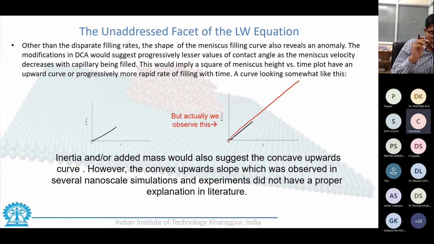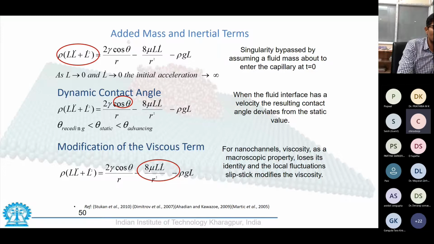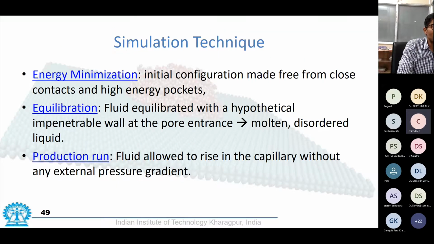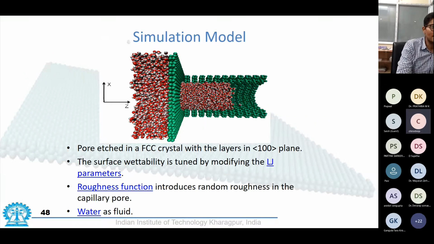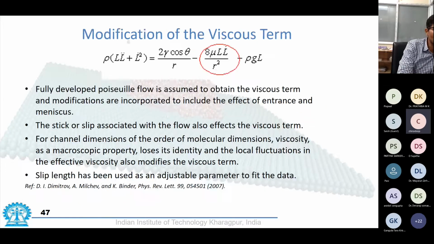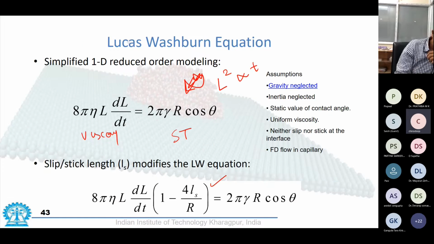And for that, it was necessary to go back to the atomic scale and find out what the culprit is. This is a typical MD simulation result, and the culprit turns out to be the slip length, which is variable here.